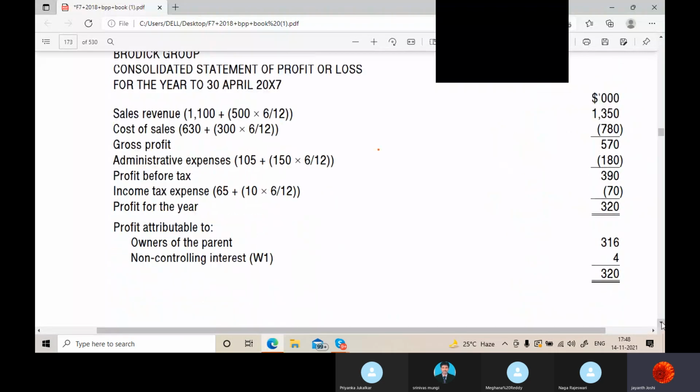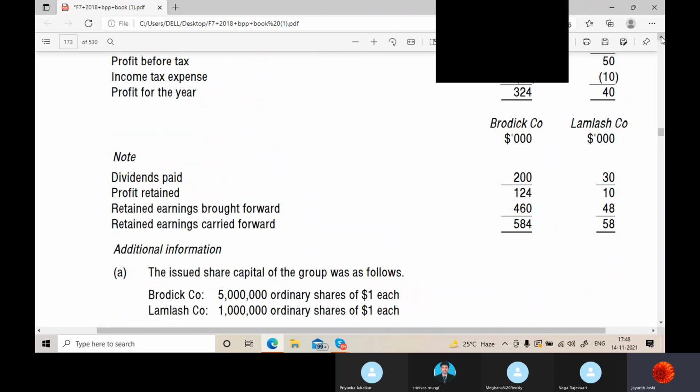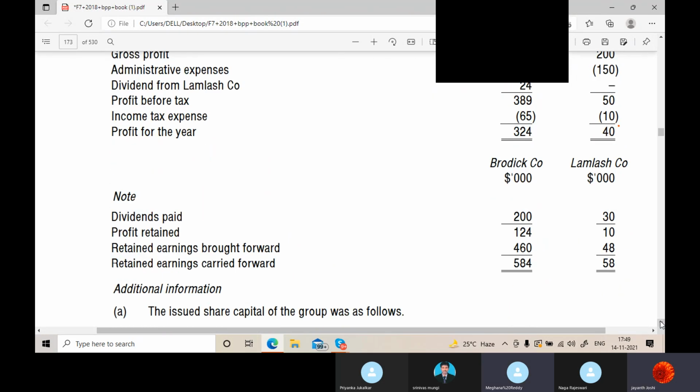So we are done till here. Now, very simply, when you take the subsidiary's profit, what is the profit for the year? You did the profit for the year 40, correct?